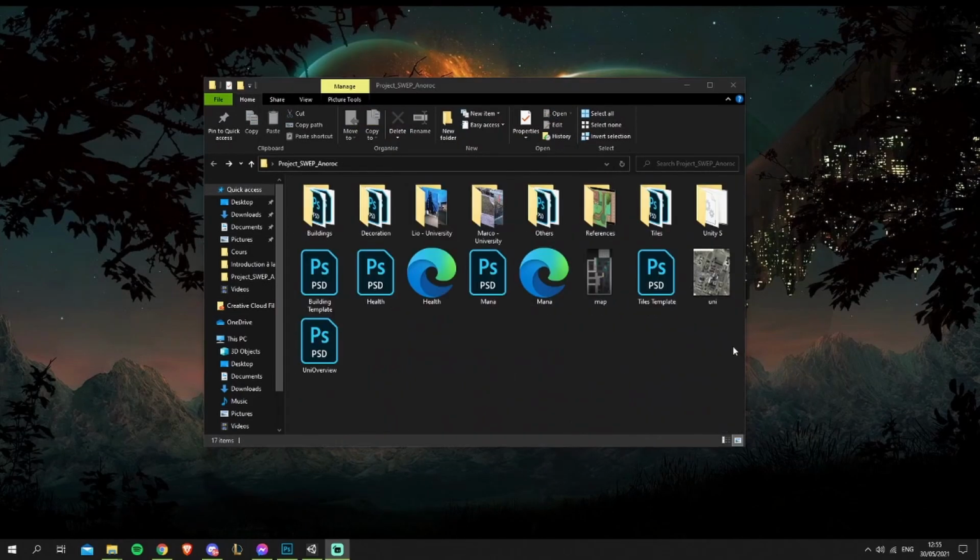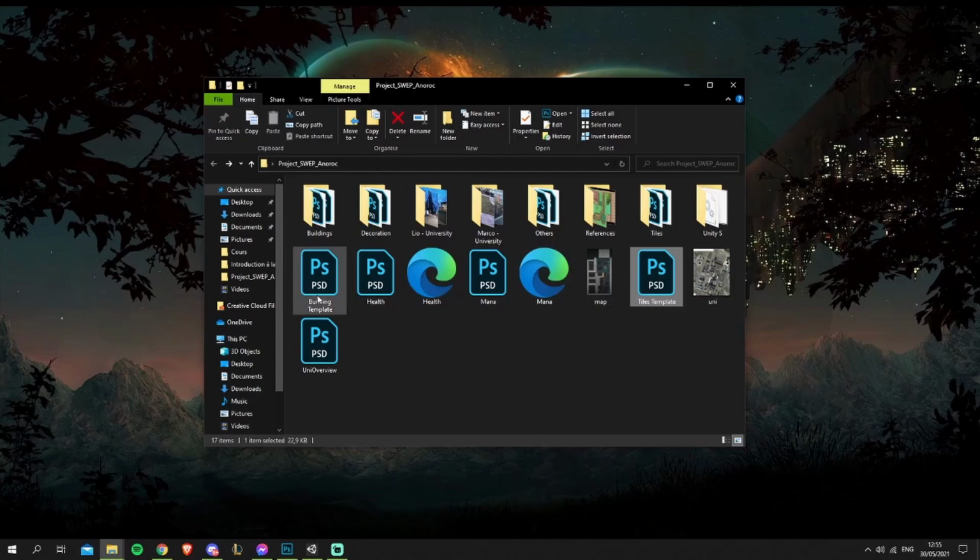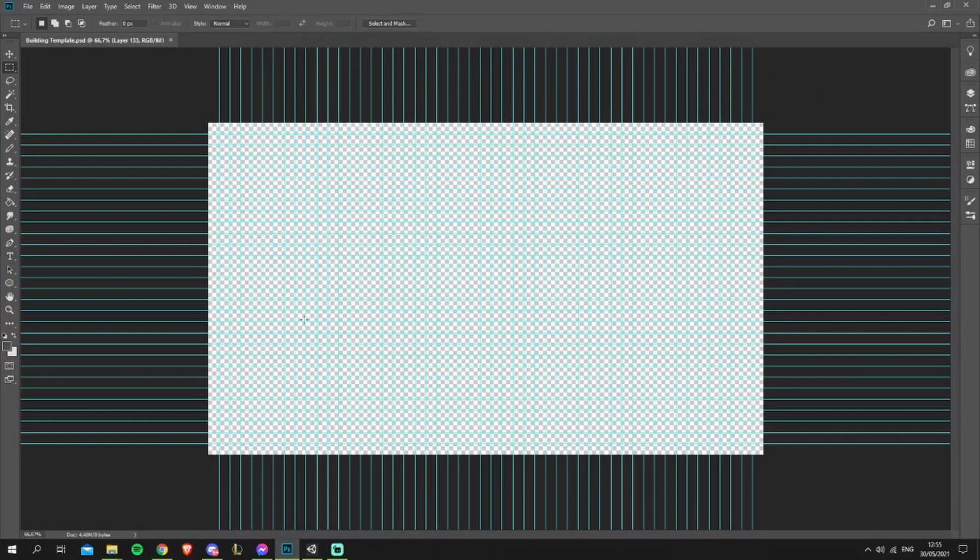buildings look like. And before starting to do the textures, I created two templates: the tiles template, which is the floor of the map, and the building template. The building template has a grid, which represents the same grid that we have in Unity, and every single cage has a size of 32 by 32 pixels.